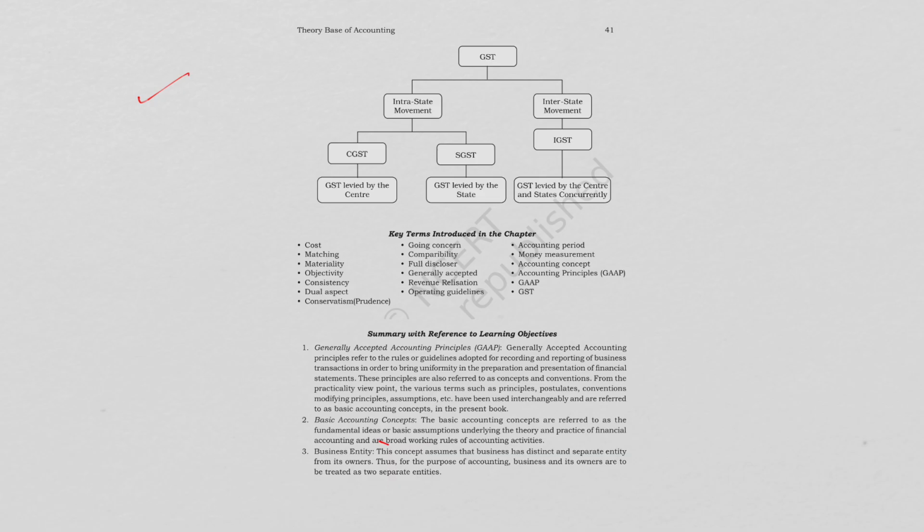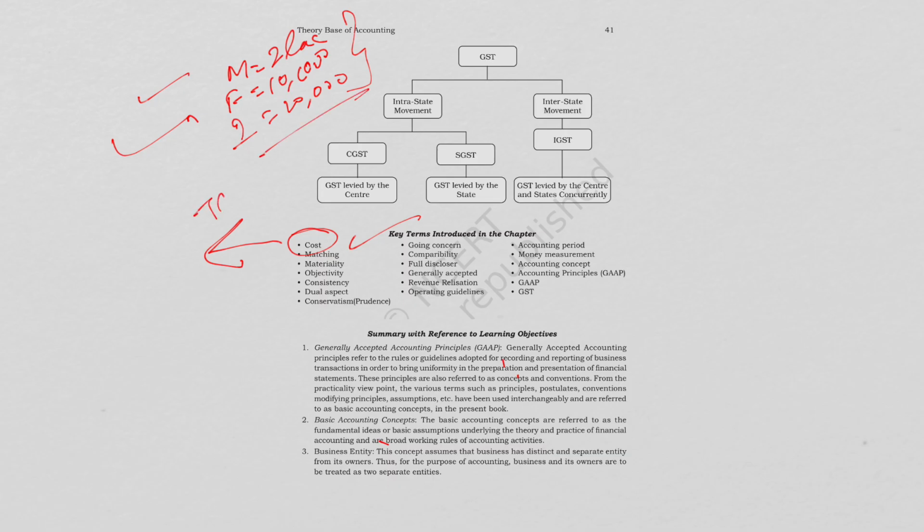Now let us revise some of the key terms that we studied in this chapter. So first of all, we had discussed cost. We know cost means the purchase price including all the expenses necessary to bring the asset into its working condition. Like we had discussed, if machinery is rupees 2 lakh, freight is rupees 10,000, the installation is rupees 20,000, then we'll add all of them. So the total cost would be 2 lakh 30,000. 2 lakh plus 10,000 plus 20,000.